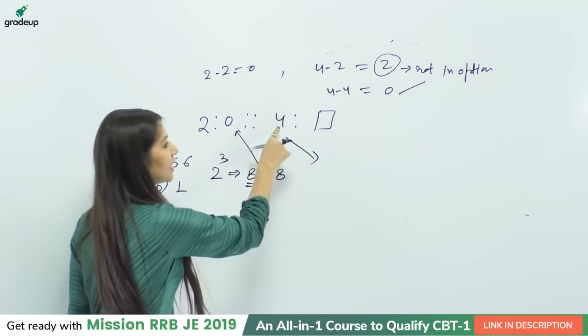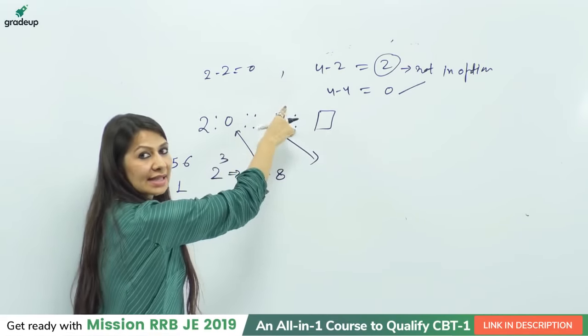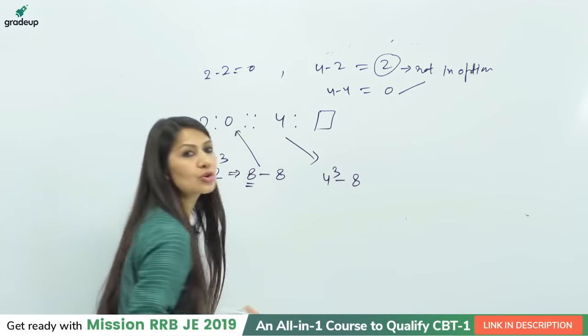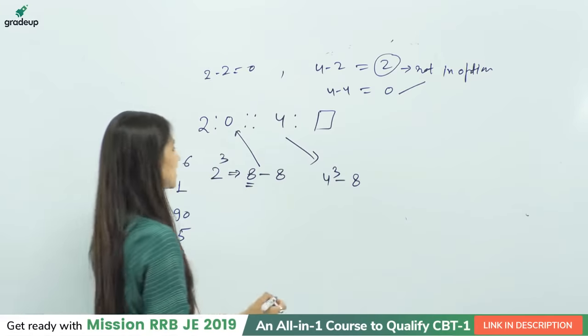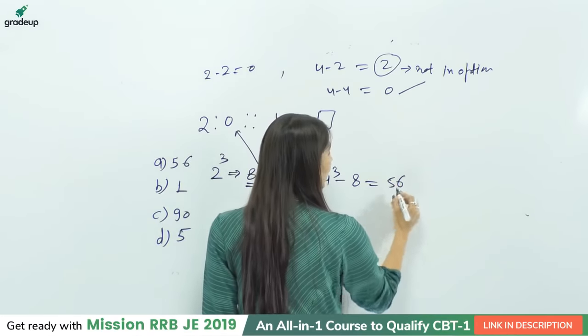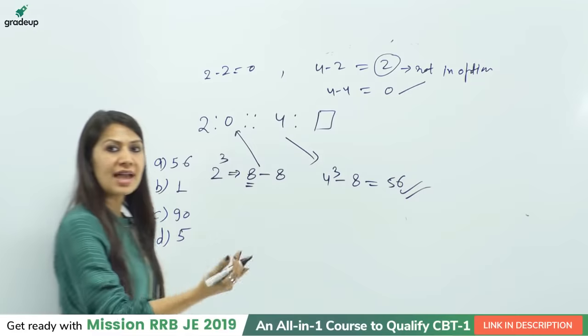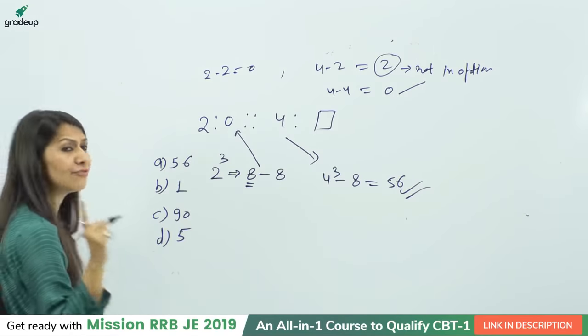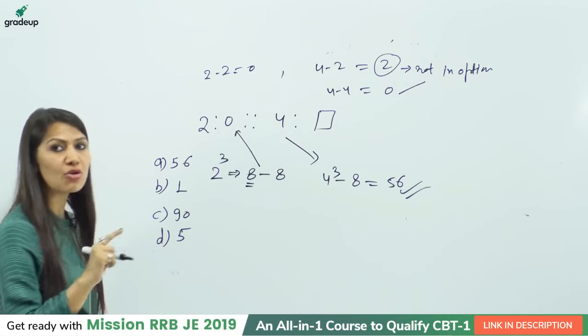The value of n in the first part is 2 and in the second part it is 4, right? So it will be 4 cubed minus 8. 4 cubed is 64 and 64 minus 8 is 56, which is our option A. So we are logically correct if we have noticed this. You can move to the next question. But we have one more logic, students, and we have one more answer.